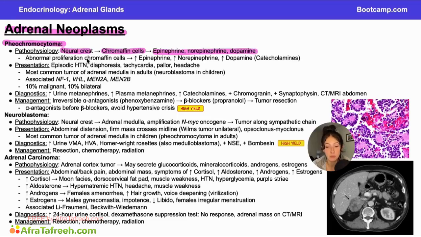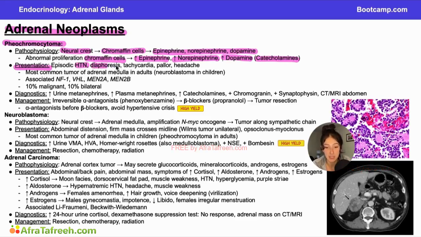When we have abnormal proliferation of our chromaffin cells, that is going to lead to increased epinephrine, increased norepinephrine, and increased dopamine. All of these we call our catecholamines, and when you're thinking about all these different hormones, epinephrine and norepinephrine specifically, I want you to think about them as our fight or flight hormones or our sympathetic activators. And if you think about them in this sense, that should make sense to you when we talk about the presentation of pheochromocytoma.